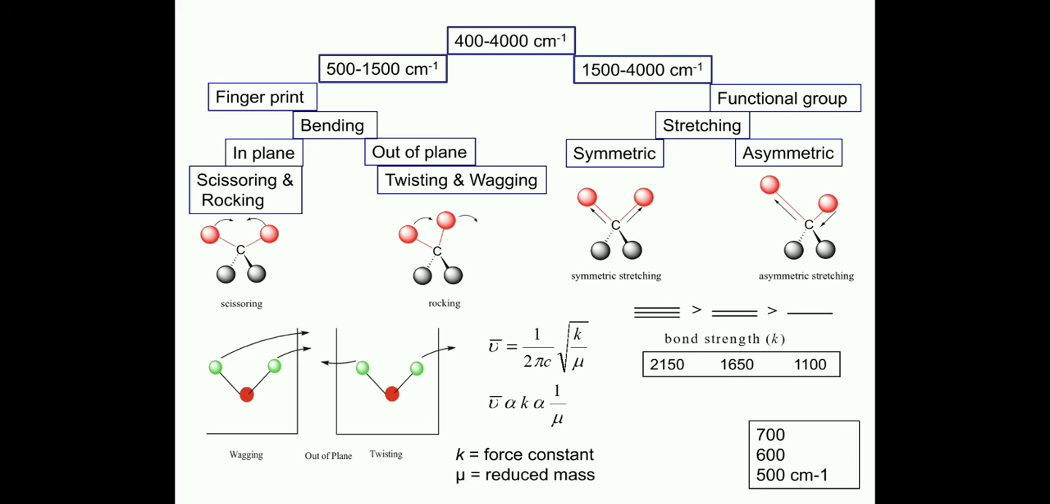So that's why when we go for IR spectra of triple bond, double bond, and single bond, we obtain the IR frequency for triple bond at 2150 per centimeter, while in case of double bond we obtain the IR frequency at 1650. Similarly, 1100 per centimeter for single bond.